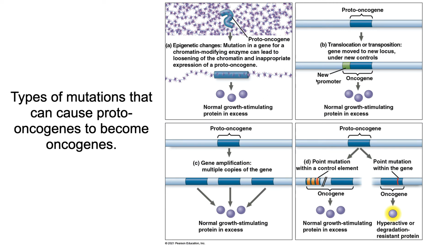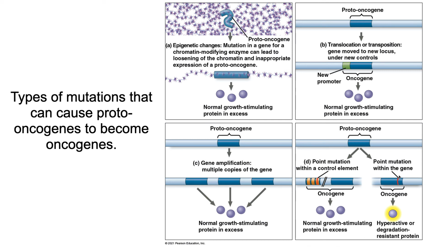Notice every single one of these examples, one, two, three, four examples so far, we haven't changed the protein itself. The protein is the same. What we've changed is the amount of protein being made within the cell. Normal growth-stimulating protein in excess, normal growth-stimulating protein in excess. So we haven't mutated the protein itself yet. We've just simply made too much of it.